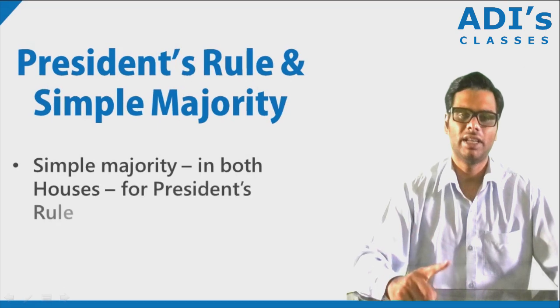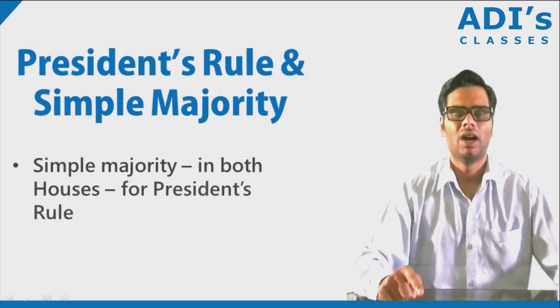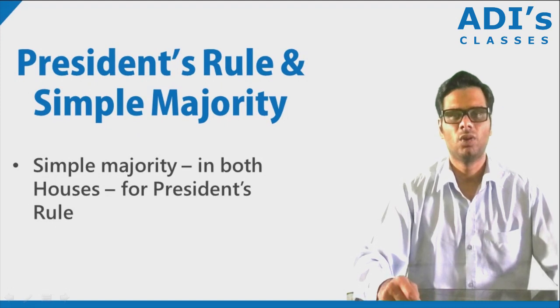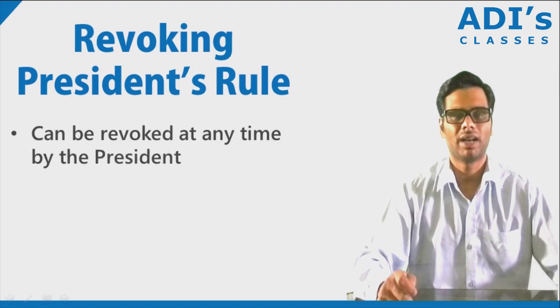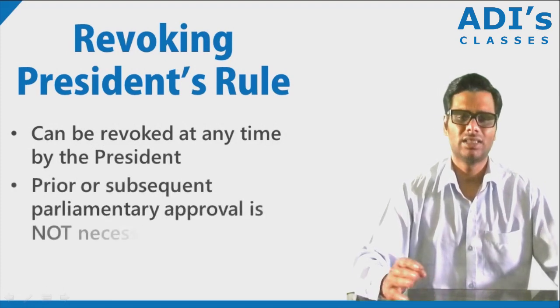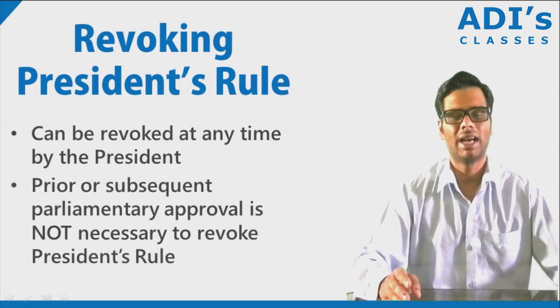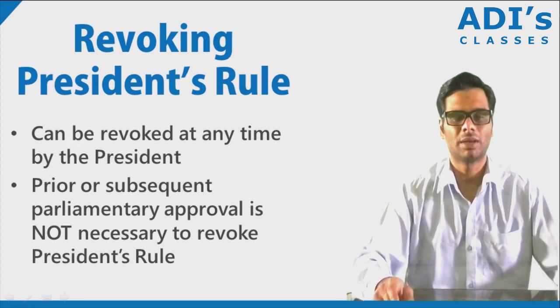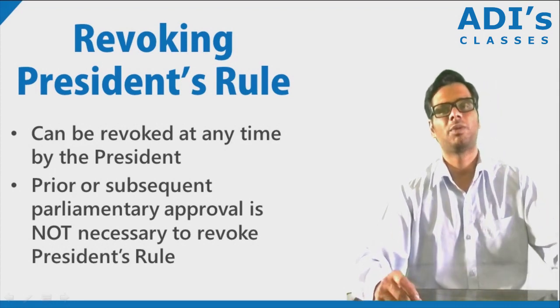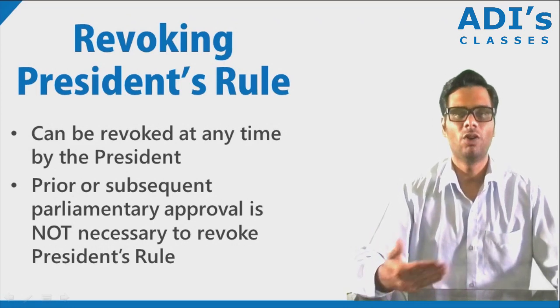We saw that when we were studying about emergency, we needed a special majority. However, in case of a president's rule, a simple majority in both the houses is sufficient. The president's rule can be revoked by the president at any time without any prior or subsequent parliamentary approval. So the president can unilaterally revoke the president's rule, and parliament approval does not come into question when you are revoking the president's rule.